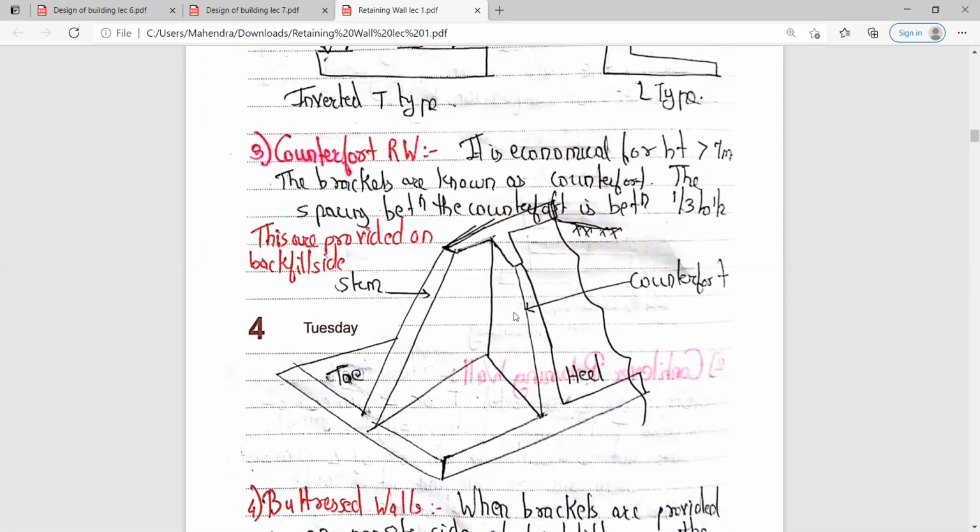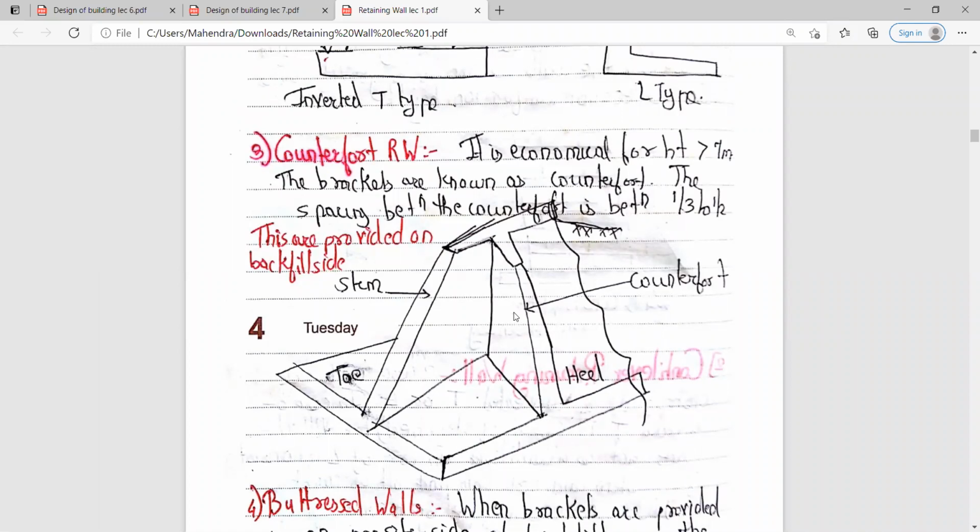And the spacing between the counterforts is between 1/3 to 1/2, and these are provided mostly on the backfill side. So this is the diagrammatic representation of the counterfort retaining wall.